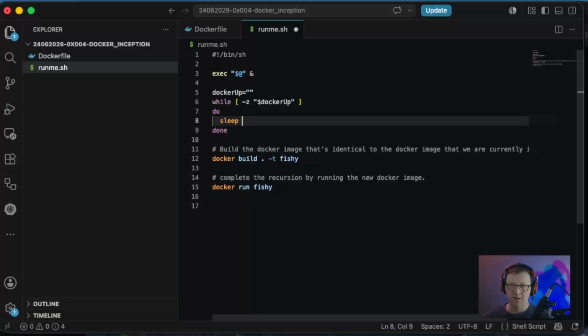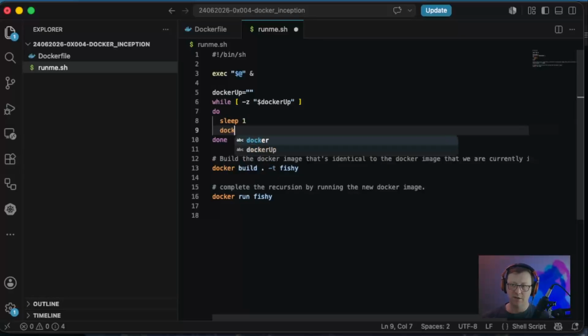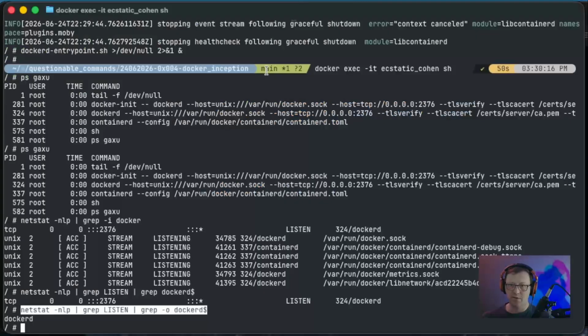We'll sleep for half a second. There's no guarantee that sleep inside of this container honors fractional seconds, so we'll sleep 1 second. Then we'll set docker_up equal to the output of the command we figured out earlier. I'm worried about this $ sign here. Let's jump back. Yes, we're still here.